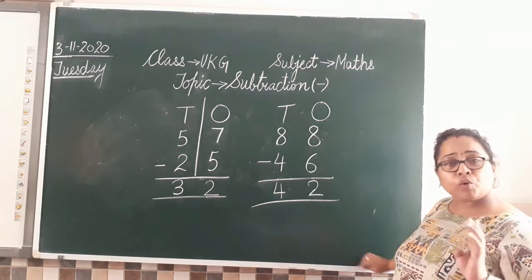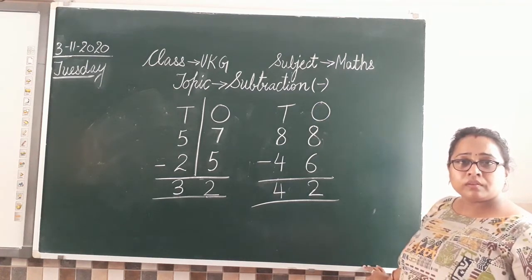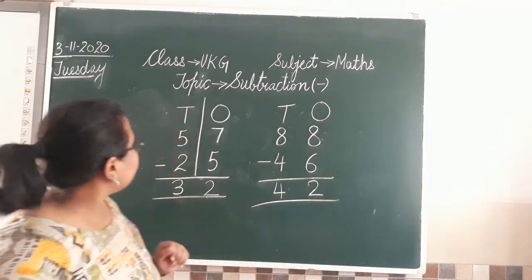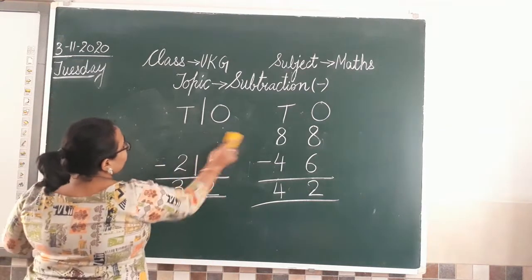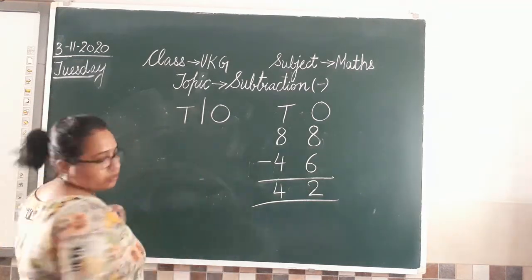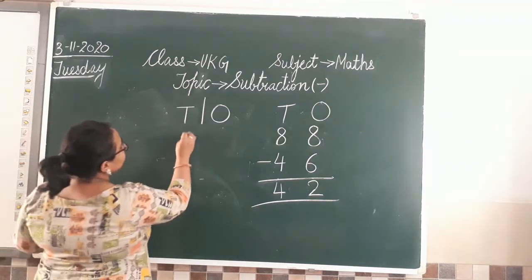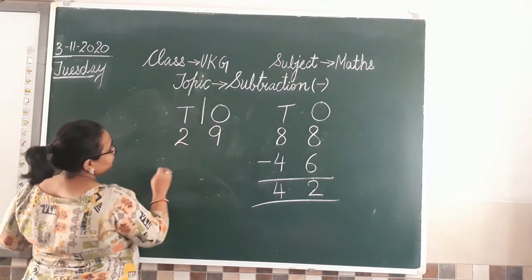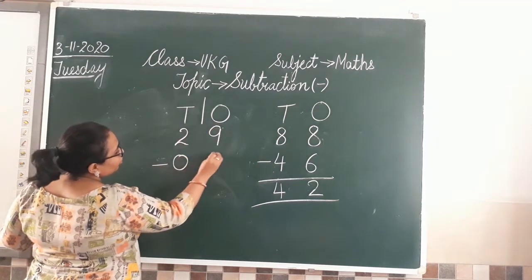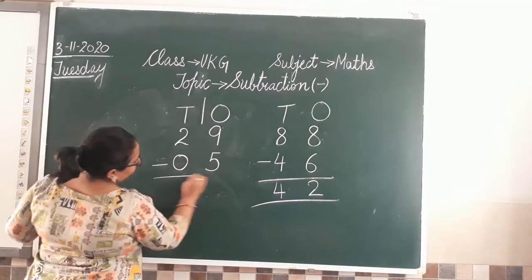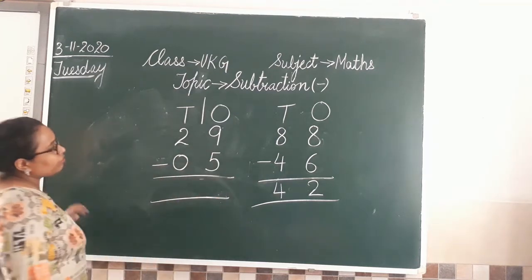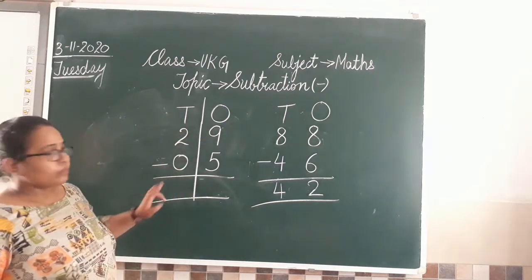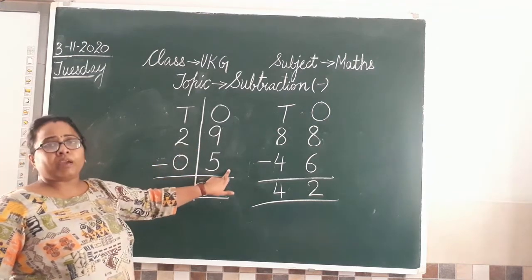समझ में आ गया? Have you all understood how to do this? Sure? Okay. So this is how. One more question I would like to do here. So let's see how to do that. Okay, we have 29 minus 05. So the numbers given to us is 29 minus 05.